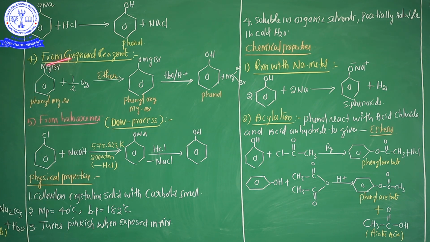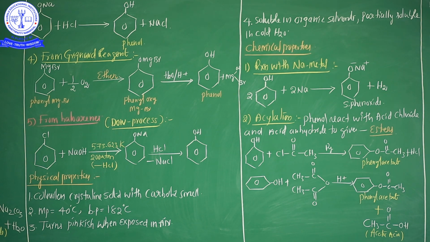These are the major important preparation methods of the phenol. First one, from sulfonic acid. Number 2, diazonium chloride. Number 3, phenolic acid. Number 4, Grignard reagents. Number 5 is the haloarenes. These are the preparation methods of the phenols. Okay? You observe very clearly in these examples, the intermediate product is sodium phenoxide. So whenever it reacts with any compound, the first intermediate product is the sodium phenoxide. Sodium phenoxide later will be converted into the phenol.